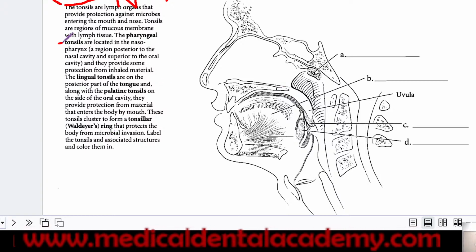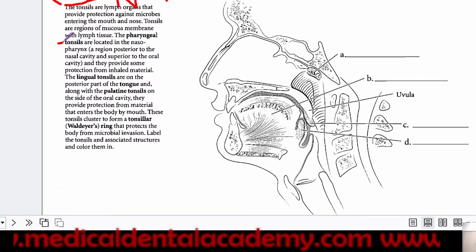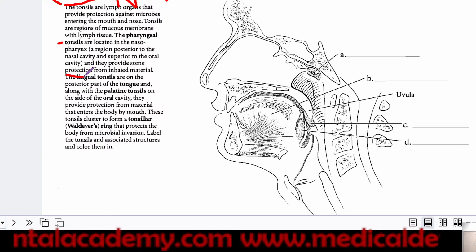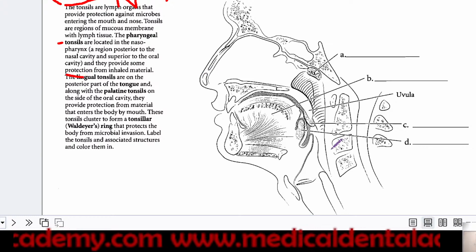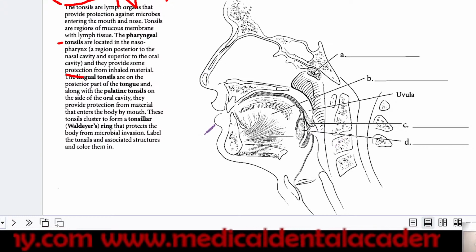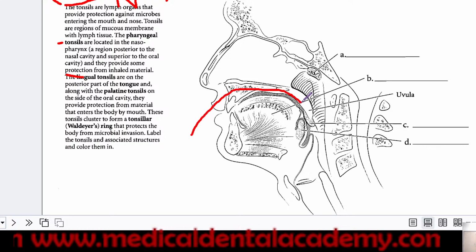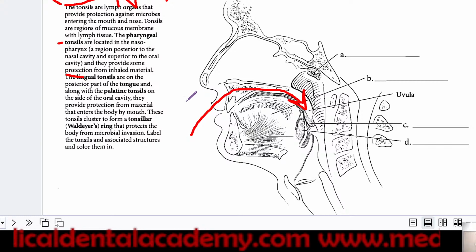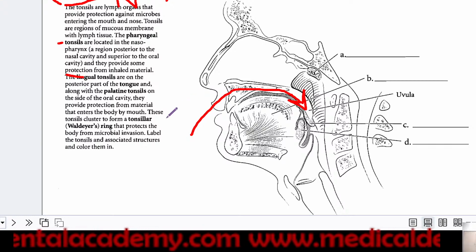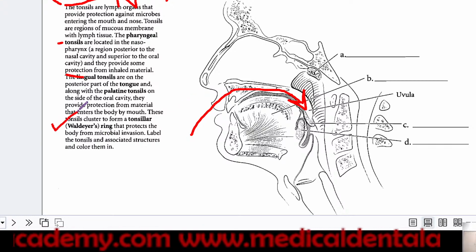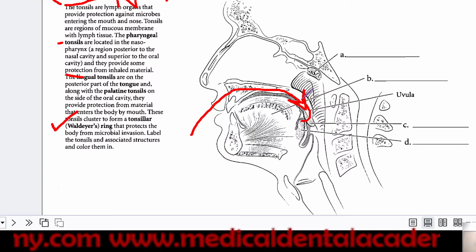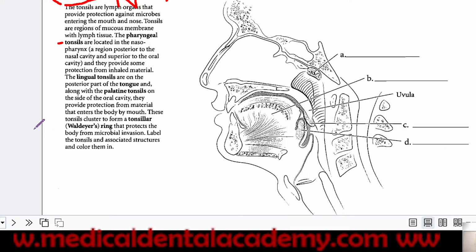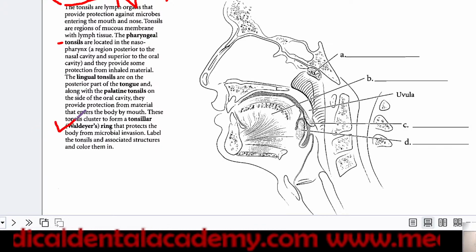The pharyngeal tonsils are located in the nasopharynx. They provide protection from inhaled material. What is the role of the palatine tonsil? They are responsible for immunity. Whatever you inhale, it will be filtered through the tonsils. Then tonsils also form Waldeyer's lymphatic ring. Here there will be a layer of tonsillar lymph nodes which forms Waldeyer's ring.